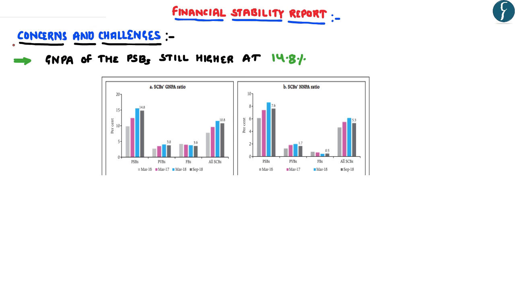Now coming to the second aspect of the article, related to concerns and challenges. Even though there has been a decline in the gross non-performing ratio as well as the net non-performing ratio, the gross non-performing ratio of the public sector banks is still higher at 14.8%, as shown in this particular image. Now, this clearly shows that the financial health of the public sector banks is still a cause of concern for the Indian economy. And this is a problem because the public sector banks comprise almost 75% of the banking assets in India.